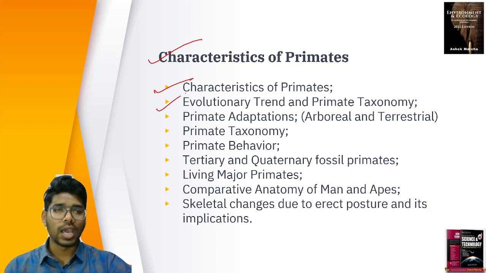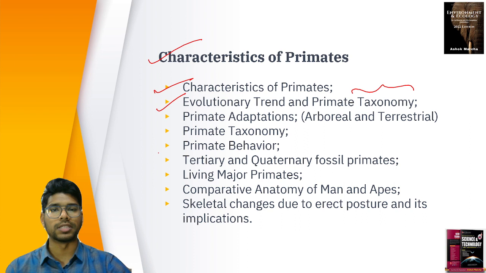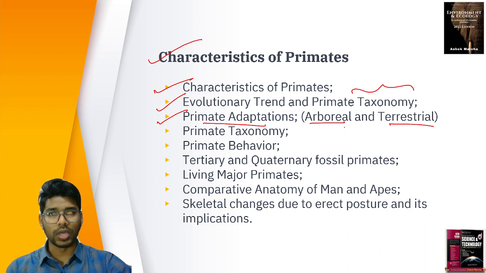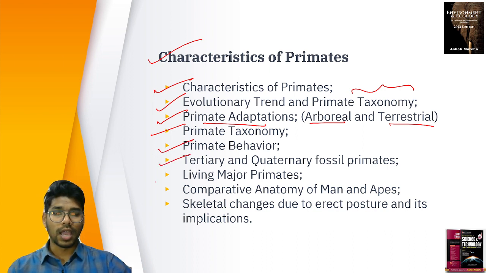And we discuss evolutionary trend and primate taxonomy. Taxonomy is nothing but the naming of the primates. And primate adaptations, whether they are arboreal or terrestrial. Arboreal means whether they used to live on the trees or on the land. So primate taxonomy, primate behavior, tertiary and quaternary fossil primates, living major primates which are already living, and comparative anatomy of man and apes.